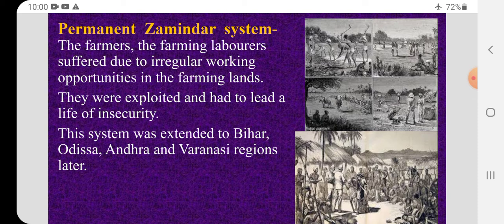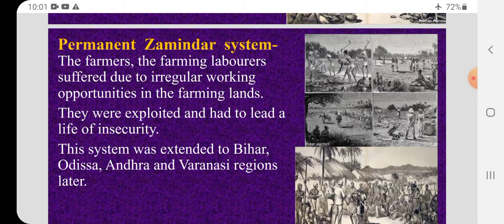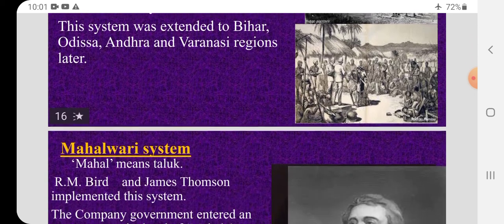The system was extended to Bihar, Odisha, Andhra, and Varanasi regions later. So, first in Bengal, Bihar they introduced. Later, they introduced in all these places, Odisha, Andhra, and Varanasi regions. Did you understand, children, the permanent zamindari system? So, here the zamindars were playing very cunning tricks. They were taking extra money from the farmers and they were enjoying. The set amount was given to the Britishers, the remaining amount was enjoyed by the zamindars.